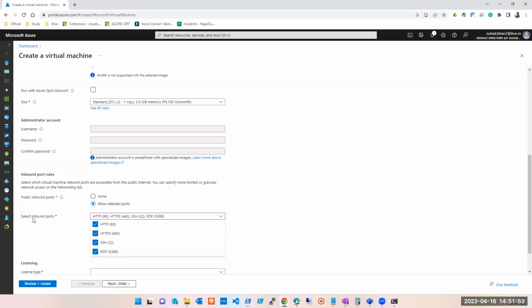But what are these guys? These are inbound rules. What is inbound? Traffic which is coming to your machine. Are you guys getting it? Traffic which is coming to your machine.